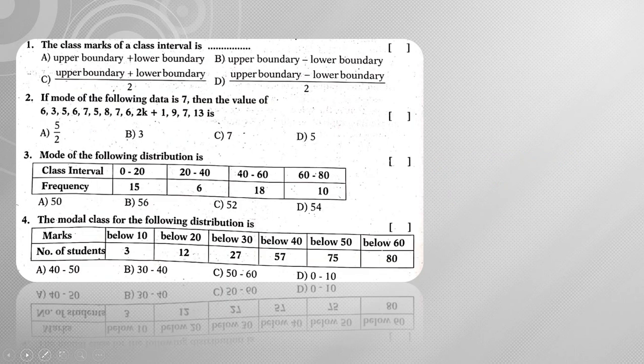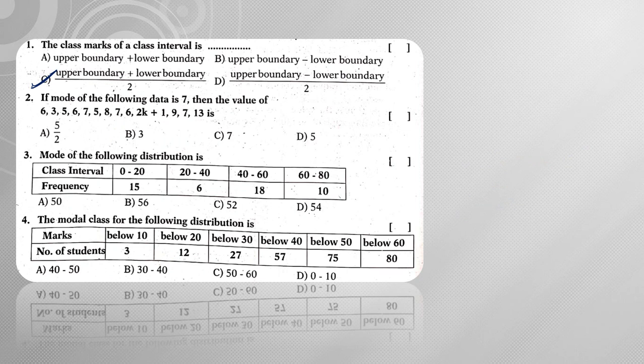Next, the class marks of a class interval is, so if you want to find out the class mark, class mark means nothing but mid values. Class mark means mid values. So mid values can be obtained by taking the average, so average of upper boundaries and lower boundaries. So option C will be my answer.